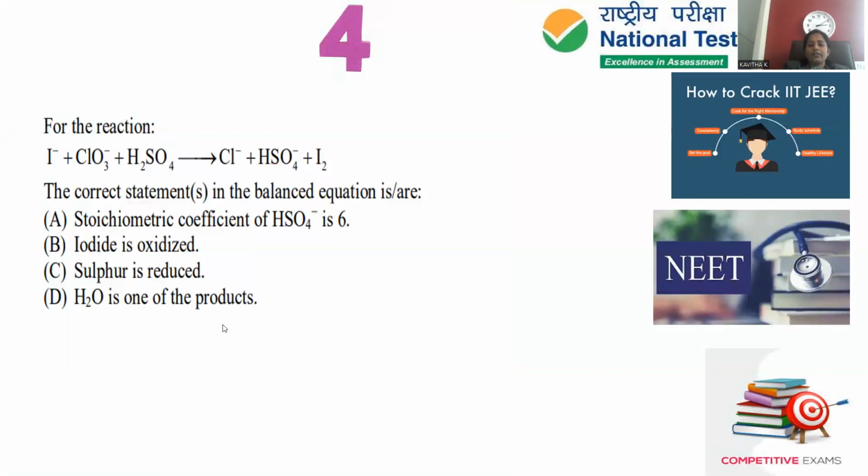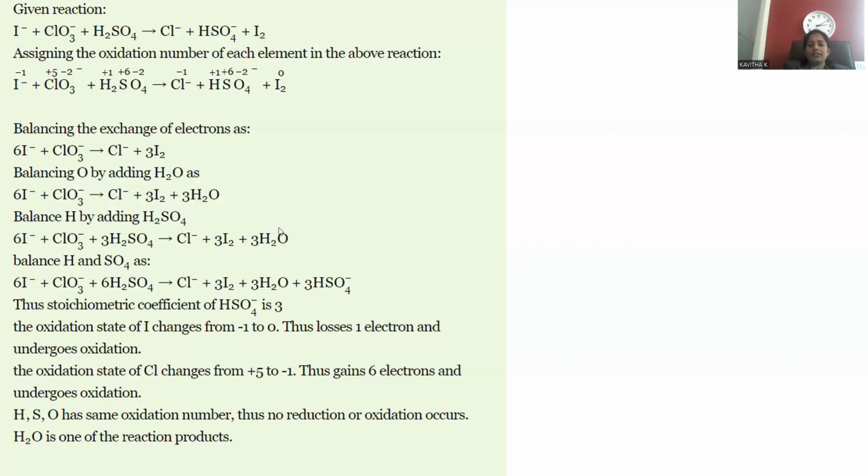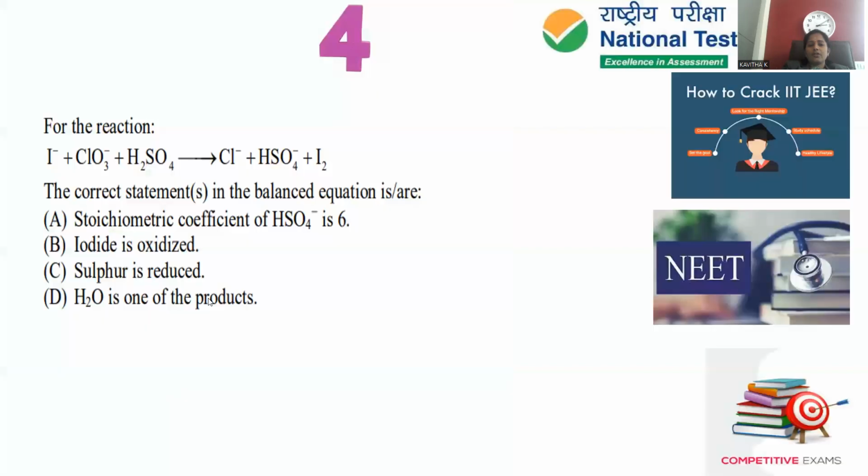Water is one of the products. If you see, water is generated as a product, right? So water is one of the products is correct only. Only the thing is the stoichiometric coefficient of bisulfate is 3. Iodide is oxidized. Sulfur remains the same. Water is one of the products. So the correct answer for question number 4 will be B and D. B, D are the correct answers.